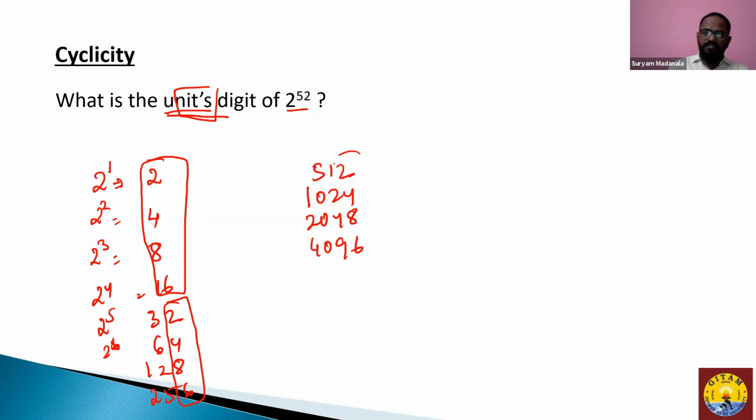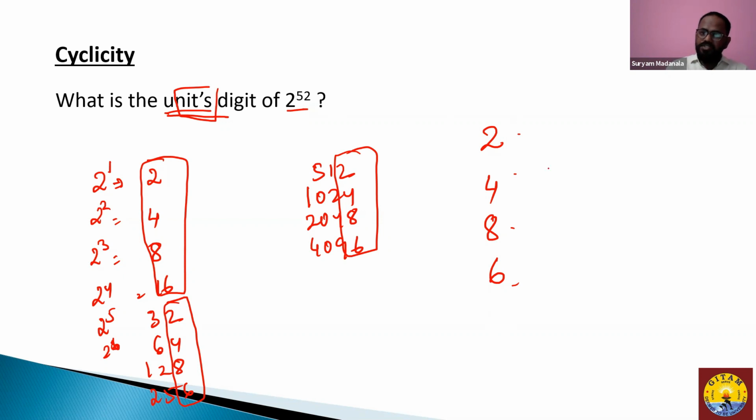There is a smart observation which we see: 2, 4, 8, 6 keeps on repeating. So there is a formation of a cycle of 4 elements, 2, 4, 8, 6, which keeps on repeating in the powers of 2. So if I question you, what is the units digit of 2 to the power of 52? I am sure that the answer should be one among these 4 elements. Now, what should be the answer? That's the point to understand here.